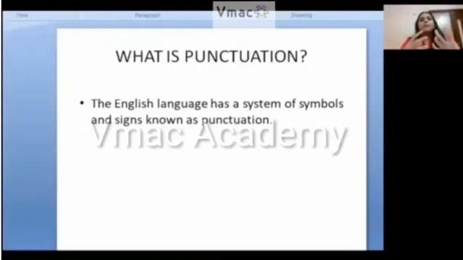For example, if I'm writing a sentence, I end my sentence with a full stop, that is a punctuation mark. I will start my sentence with a capital letter, that is a punctuation mark. If I want to give a break in a sentence, I will give a comma, that is a punctuation mark. If I want to ask you a question, I will end the sentence with a question mark. So there are different types of punctuation marks.